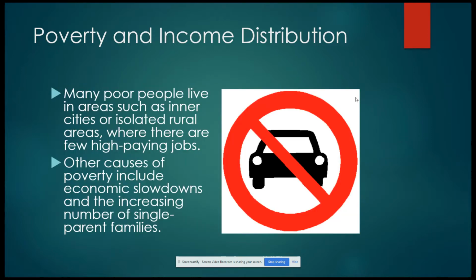Many poor people live in areas such as inner cities or isolated rural areas where there is very little access to high-paying jobs. Other causes of poverty include economic slowdowns and the increasing number of single-parent families.